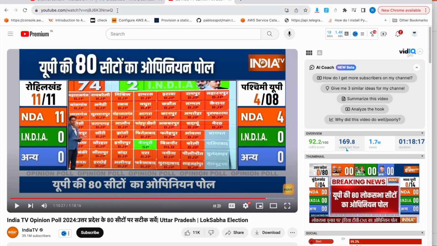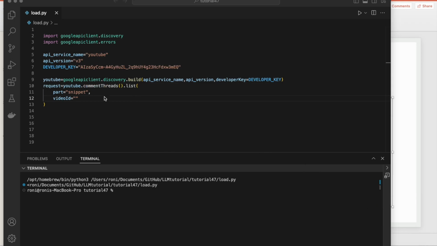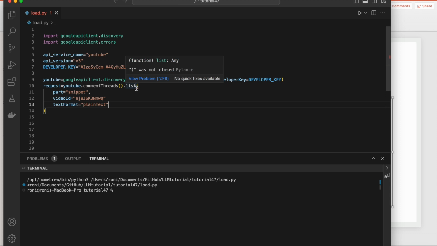Okay, so video ID is done. Then probably next thing is text format. It should be plain text, so textFormat will be plainText. Let's see, it is saying that it is not closed, I don't know why.